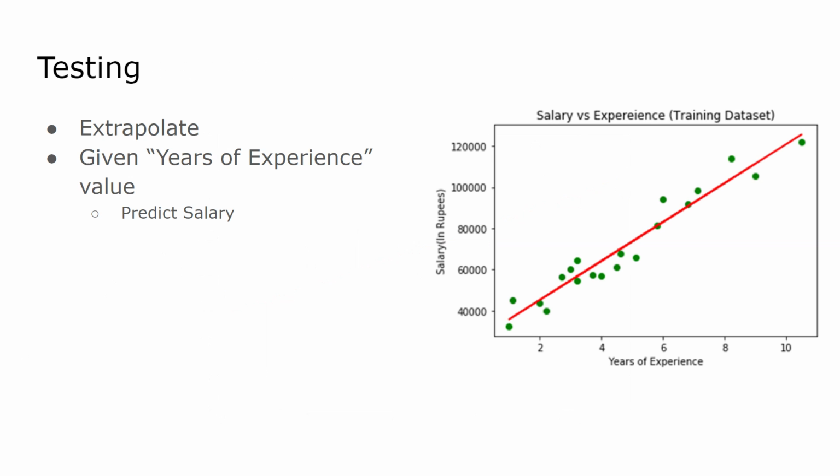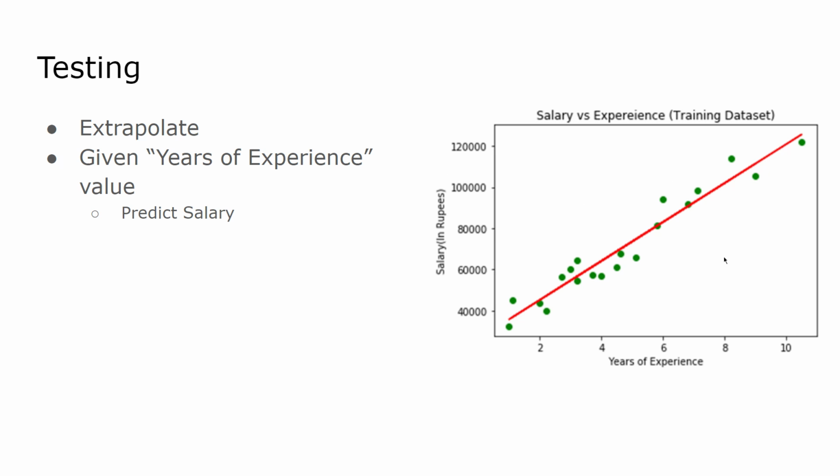Now, let's say that we've trained our line effectively and we have an effective linear regression model. The next step is to extrapolate so we can predict new data. So given years of experience, we want to predict our salary. So let's say that we're given a value of 12. Our data set clearly doesn't have 12 right now, but as we know, we can extrapolate because given 12, we have our model. We'll just go to 12, move up to the line, and wherever we see that, we'll match it to a y value on the side.